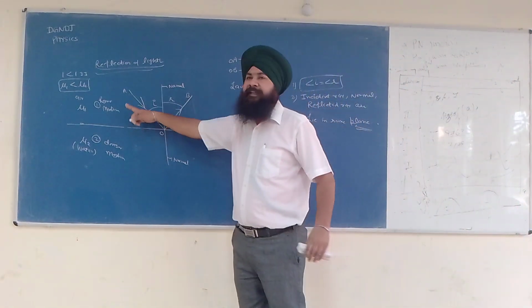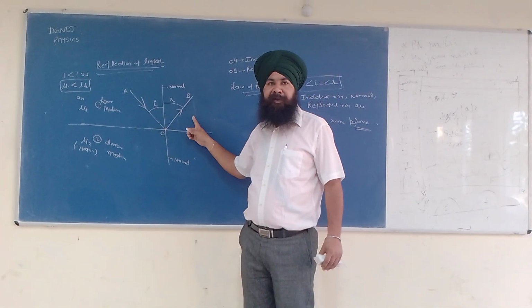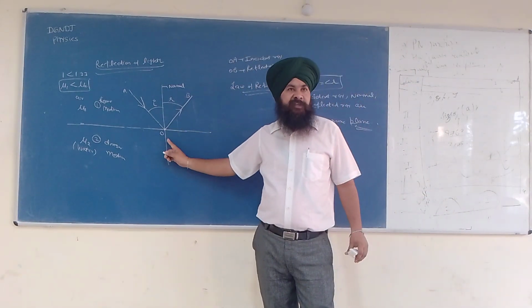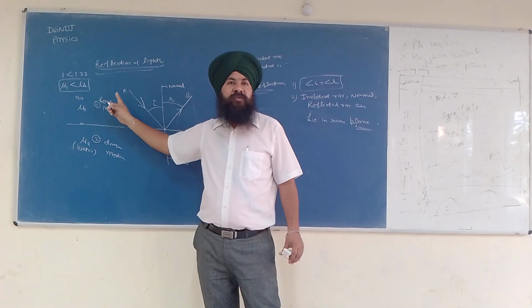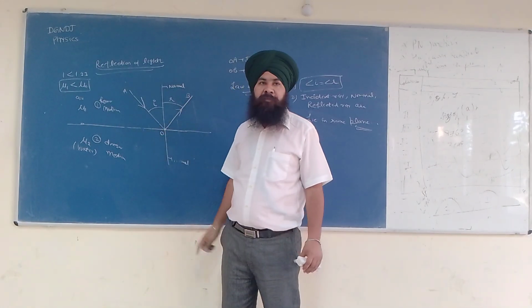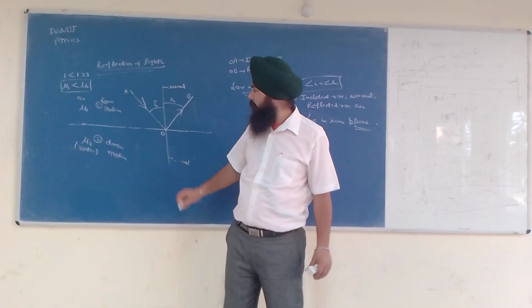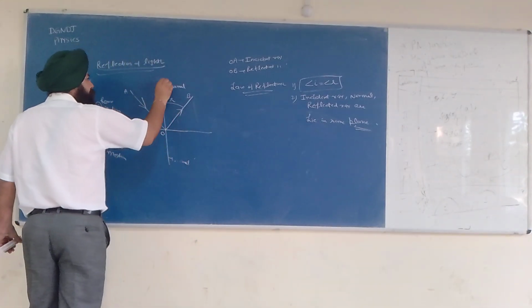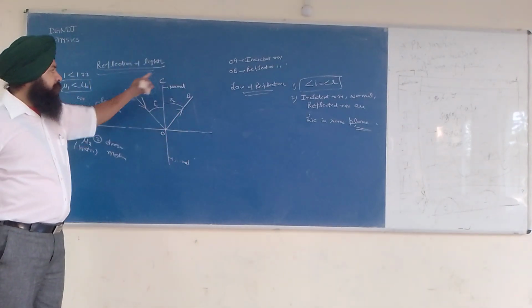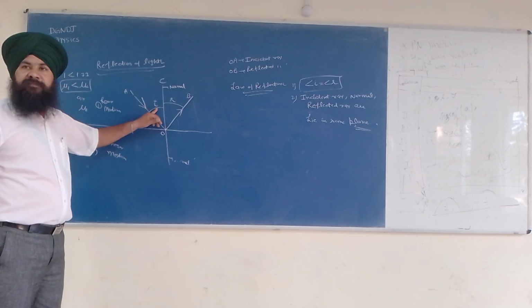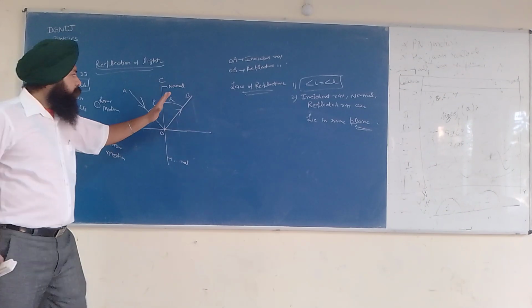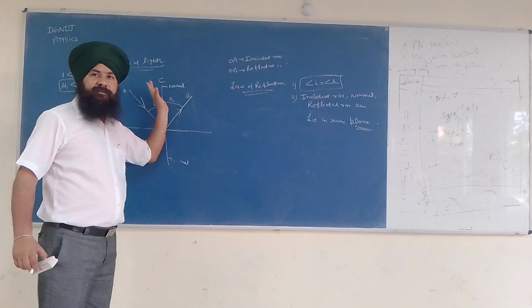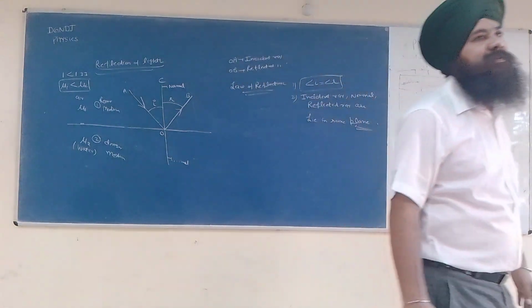Reflection is the bouncing back of light in the same medium at the interface of two media. What is O? O is called the point of incidence. OA is called the incident ray. OB is called the reflected ray. OC is called the normal. What is I? The angle of incidence, between the incident ray and the normal. What is angle R? The angle of reflection, between the reflected ray and the normal. This is the simple story of the law of reflection.